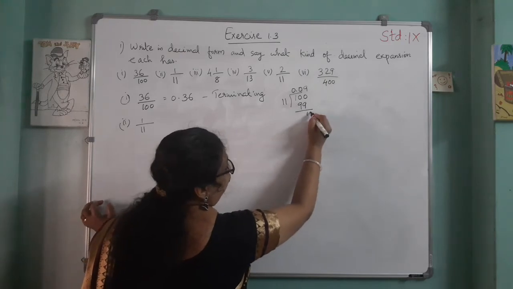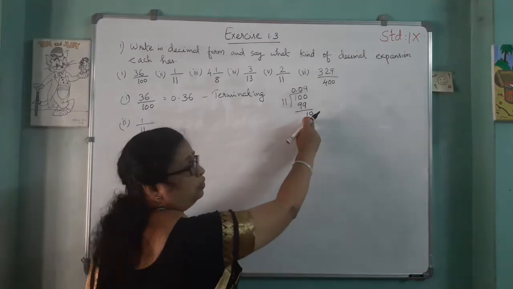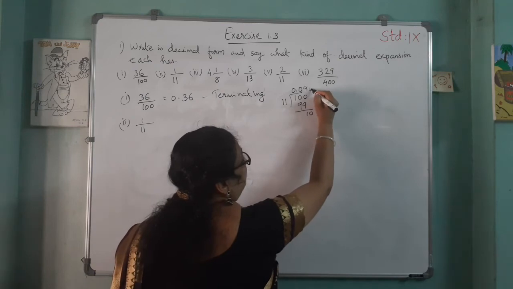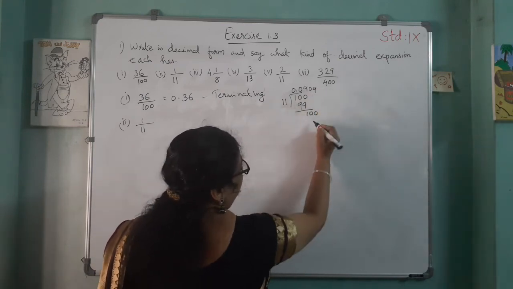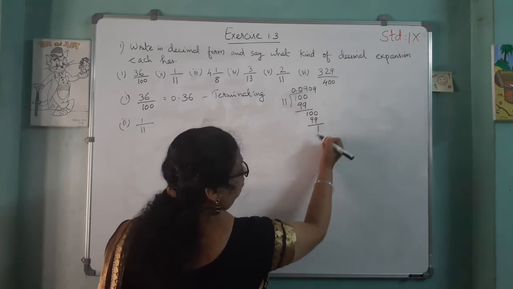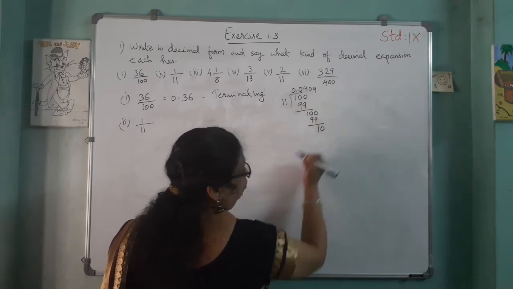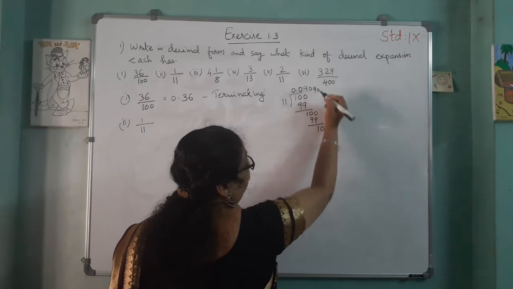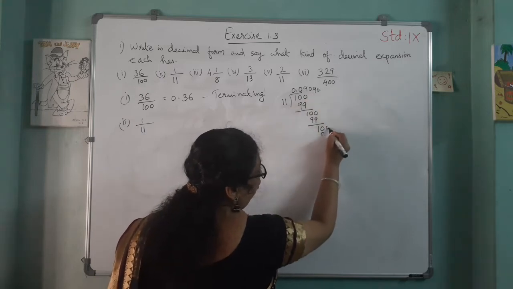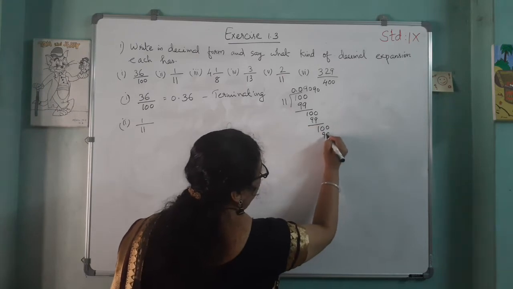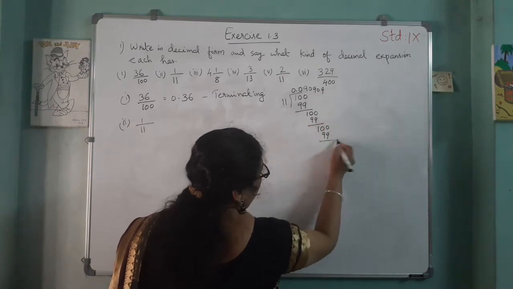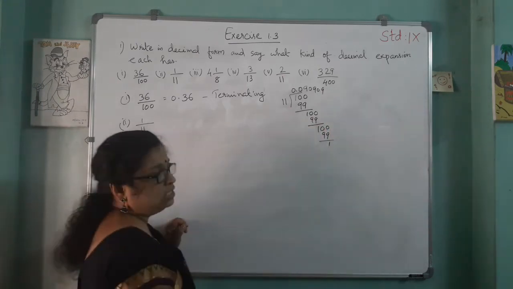Then again we put 0, and it is not going, so again we put 0. Then it will become 100. Then 9 times, 99, remainder 1. That process goes on.